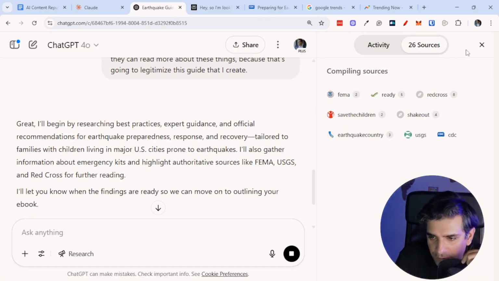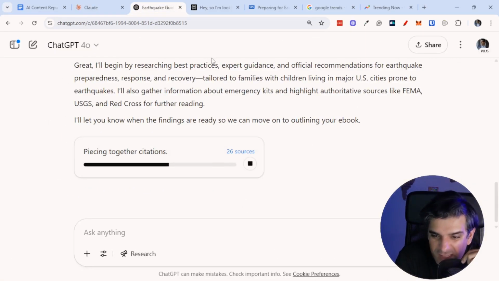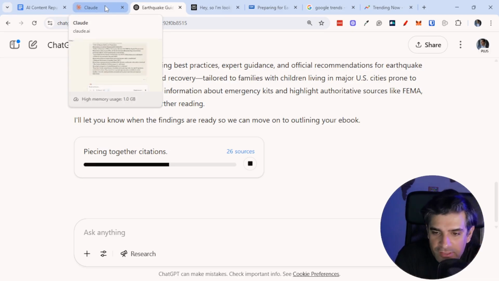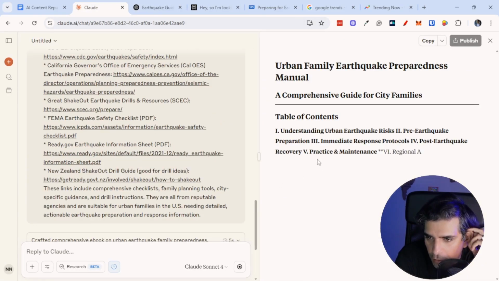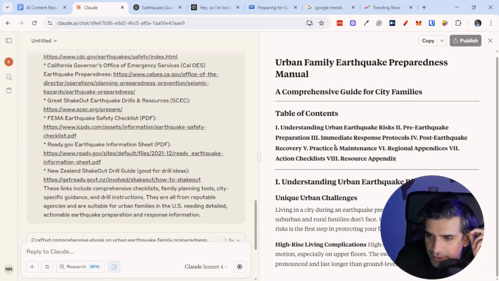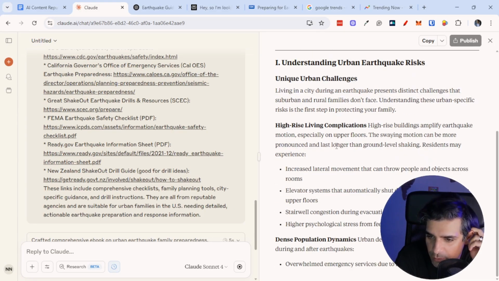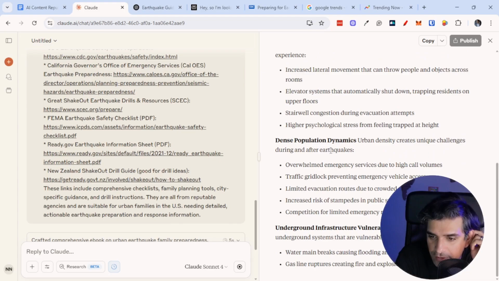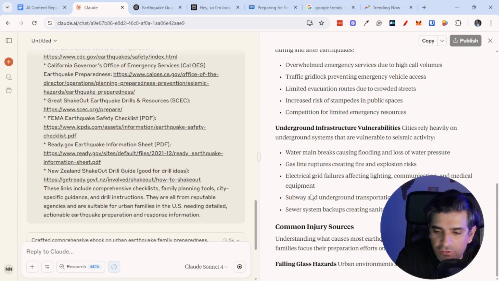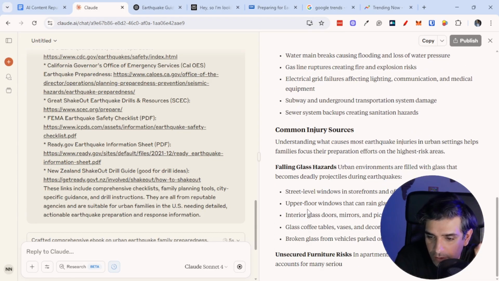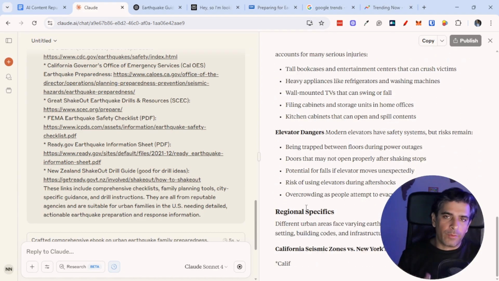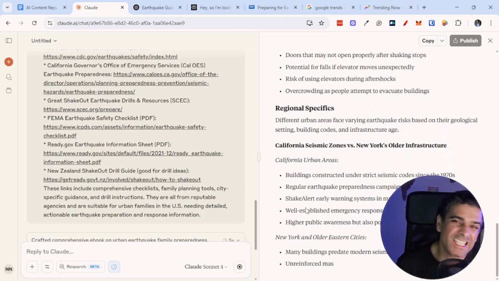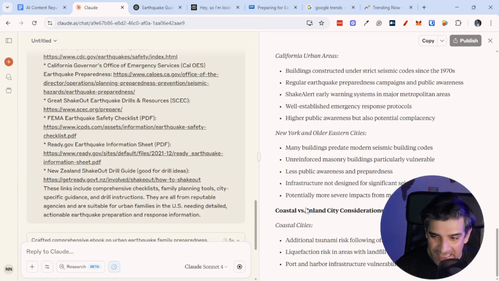Let's go back to ChatGPT, to see if it's actually finished. It's still researching. That's okay. Like I said, it just takes time. I'll just let it do its thing. So now it's creating an ebook. There you go. A comprehensive guide for city families, understanding urban earthquake risks, and it's writing everything. So it again gives context in the beginning, gives an introduction, and it's going to hopefully finish with a conclusion. That's it. I'll leave it at that. You don't need to sit and watch the whole ebook being written in front of you. But this is as simple as it gets. This is as easy as it gets.